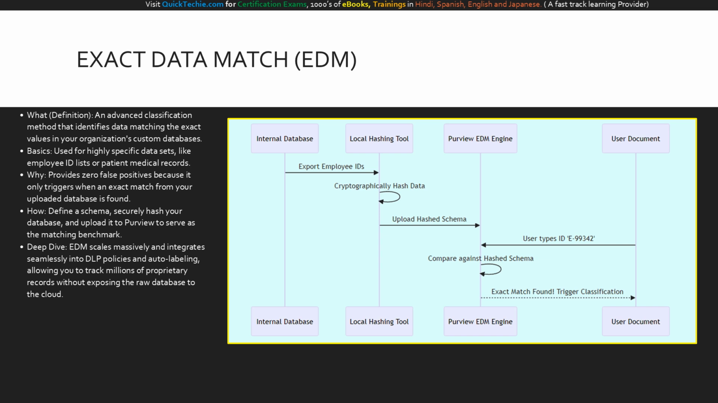This sequence diagram illustrates the secure workflow of Exact Data Match. It starts on the far left with your internal database exporting sensitive records, like employee IDs. A local hashing tool cryptographically secures this data. This hashed, unreadable schema is then uploaded to the Purview EDM engine. Later, when a user types an ID into a document, Purview instantly compares that text against the hashed schema. When it finds an exact match, it confidently triggers the classification. Your proprietary data drives the security without ever being exposed.